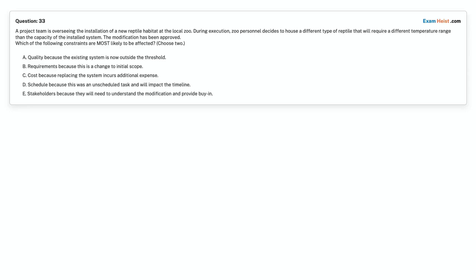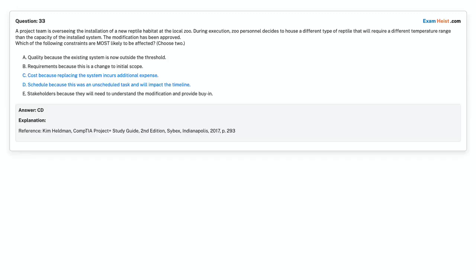Option E. Stakeholders because they will need to understand the modification and provide buy-in. Choose the correct answer. Correct answer is option C. Cost because replacing the system incurs additional expense. Option D. Schedule because this was an unscheduled task and will impact the timeline.